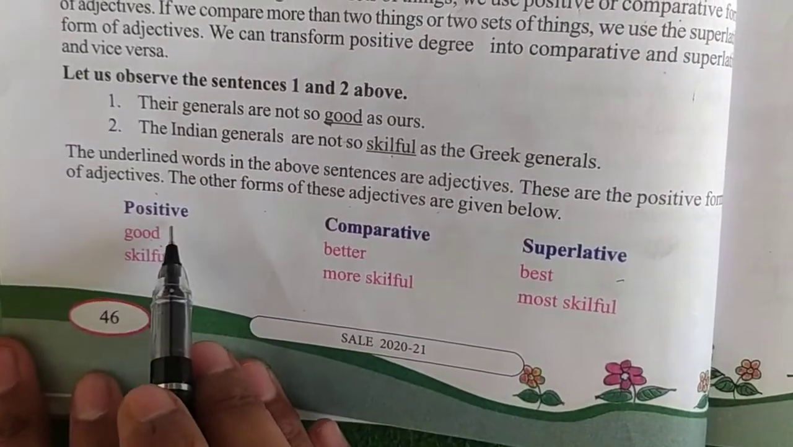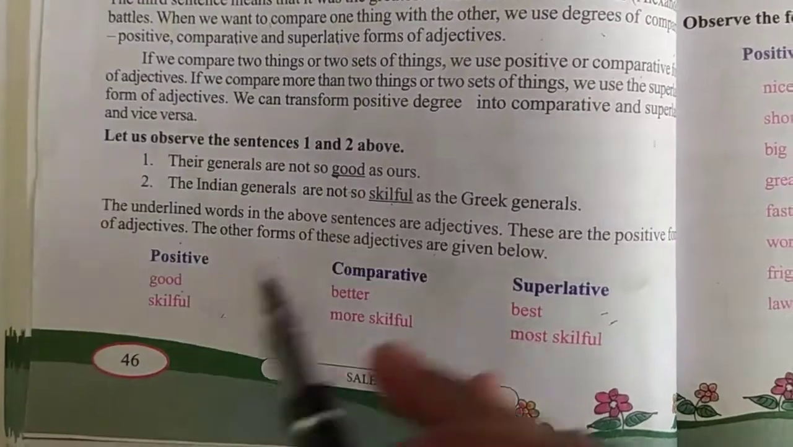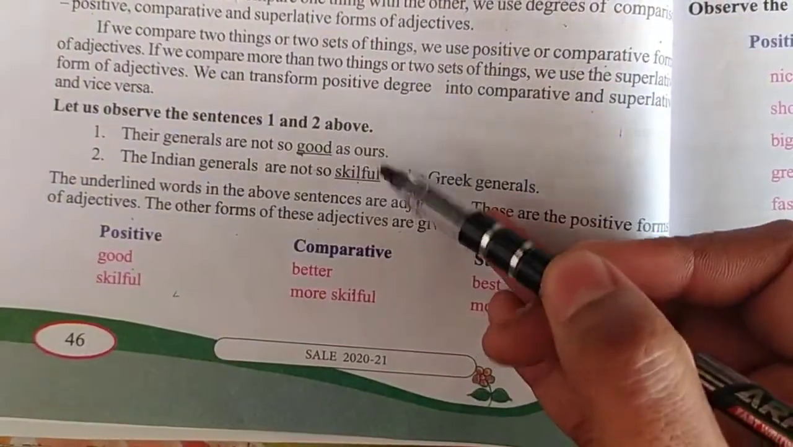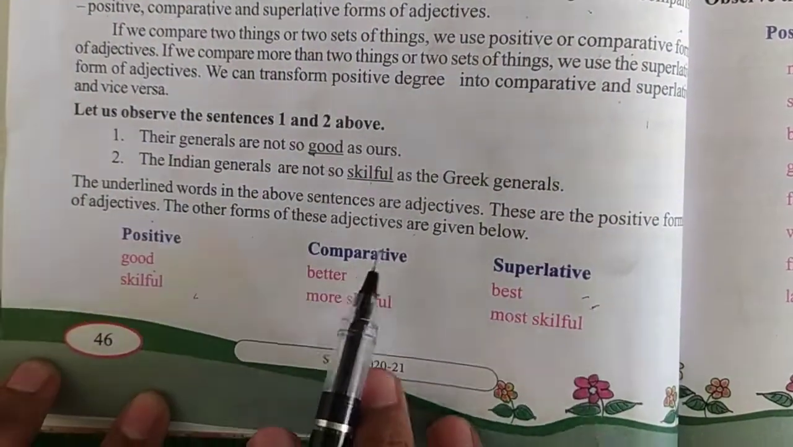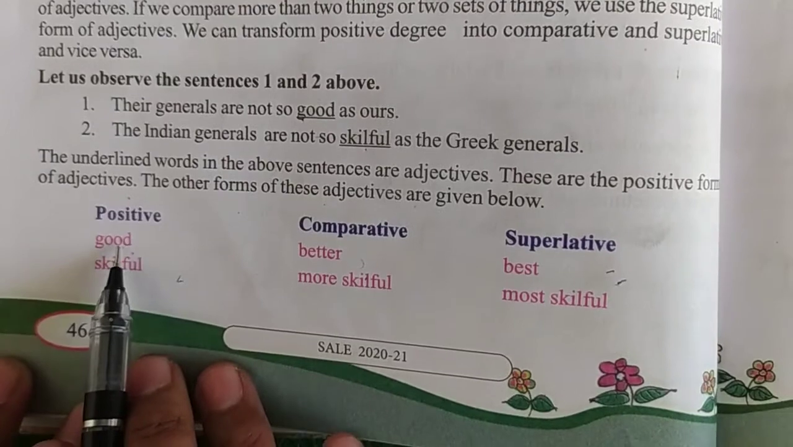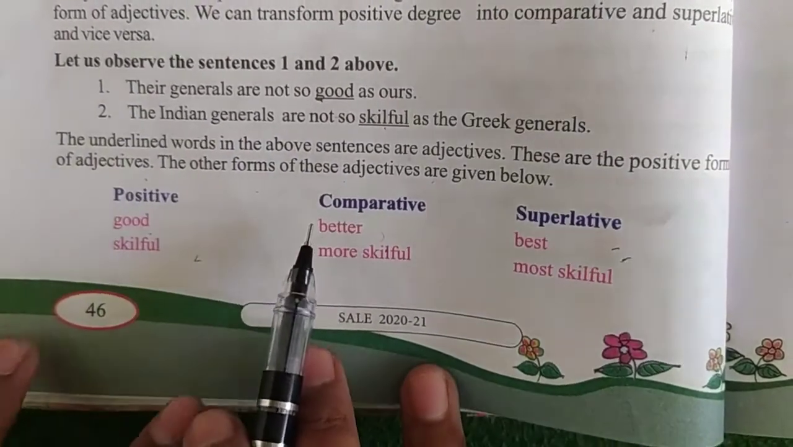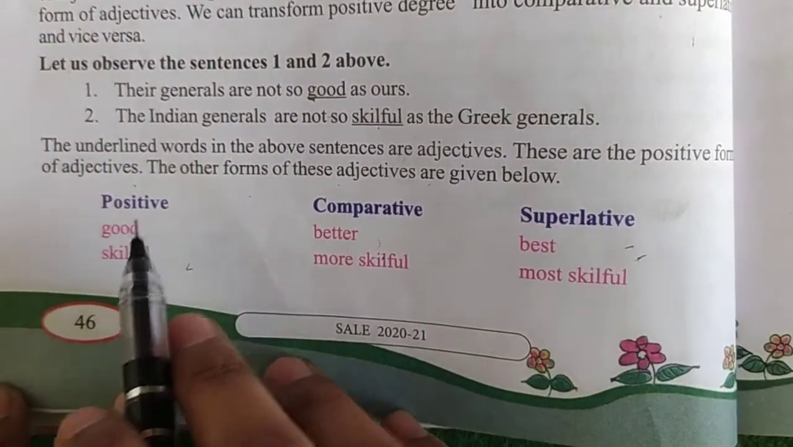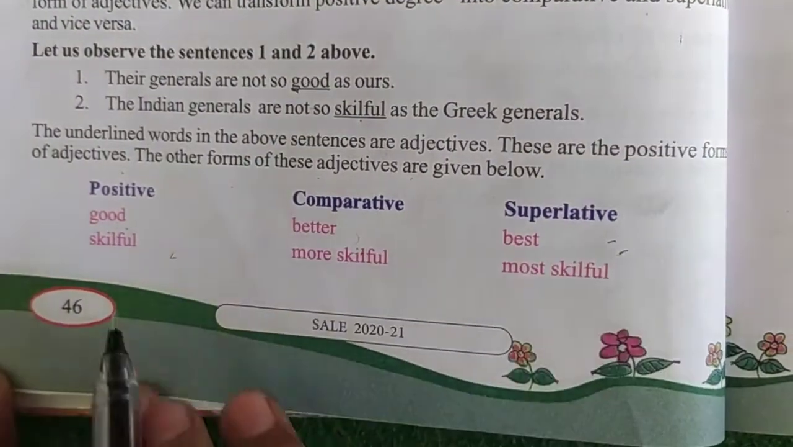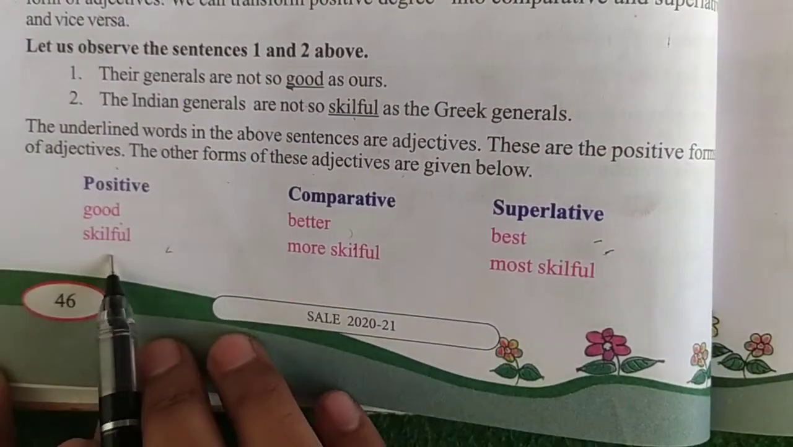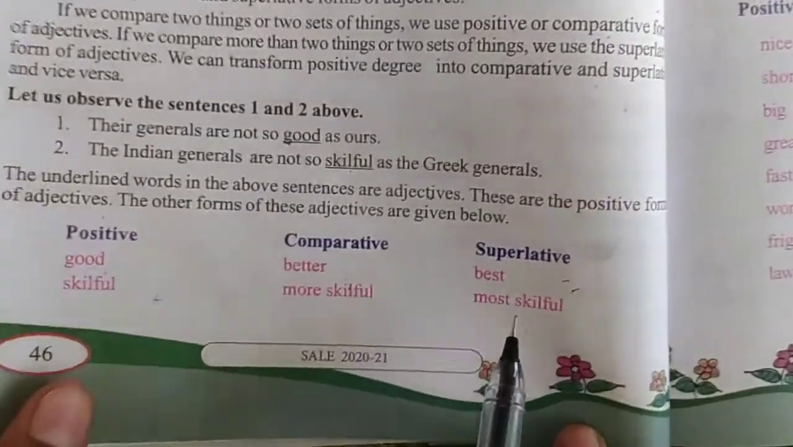So for the positive, good and skillful, these are the adjective forms. For those words we need to write positive, comparative and superlative. They are given here. The positive word is good, the comparative is better and the superlative is best. In the same way, for skillful, comparative is more skillful, superlative is most skillful.